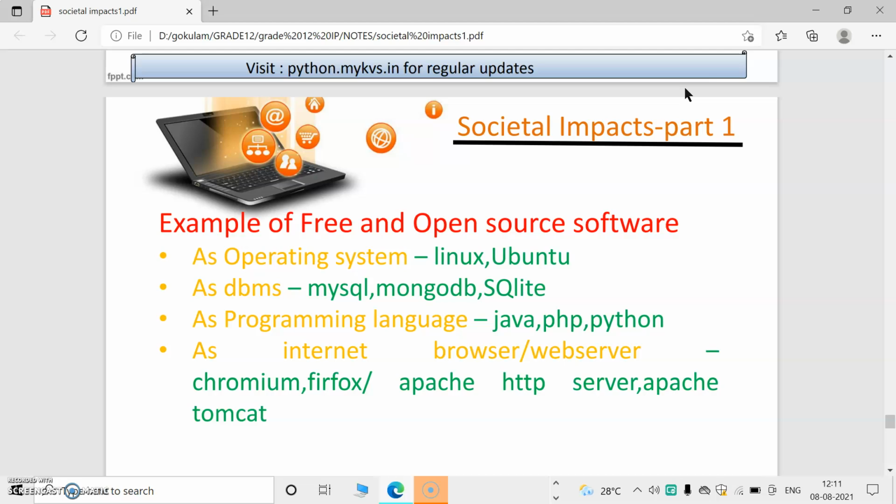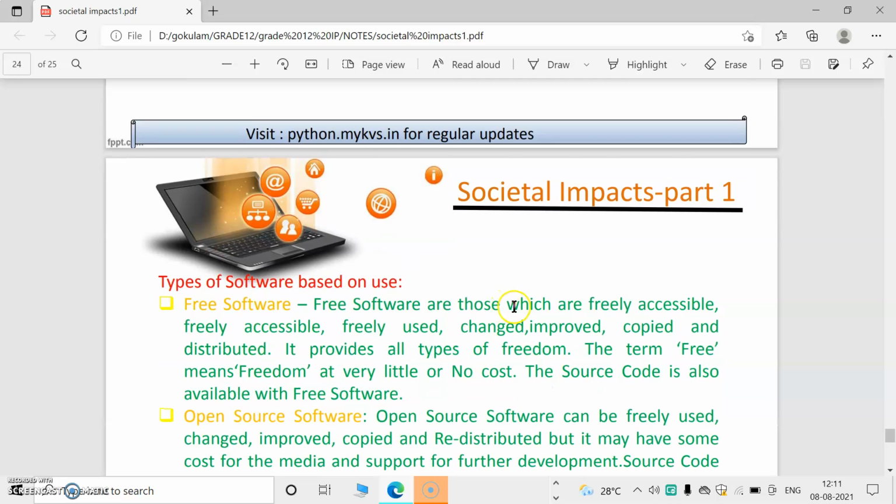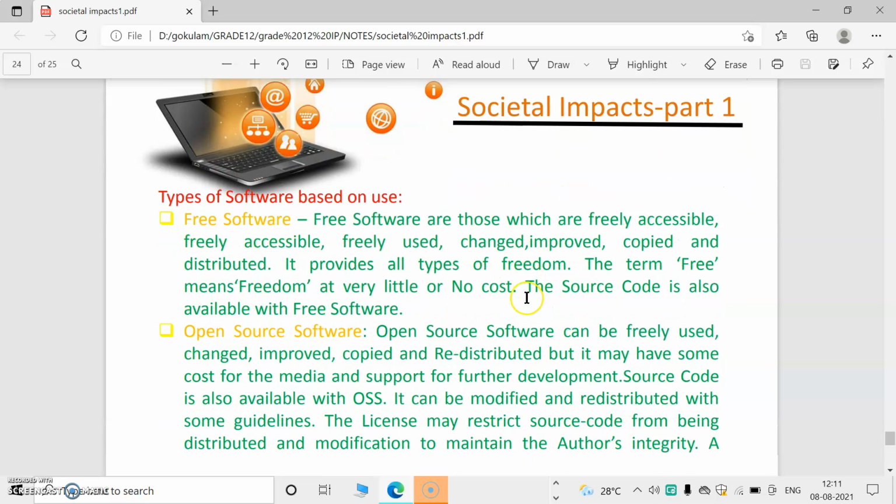Then you all know MS Access, MS Word, and many application programs. Then Visual Studio, C Sharp, .NET. These all are from Microsoft, so they are copyrighted. So by using free software, we can freely access, modify, and create our own versions of the software.